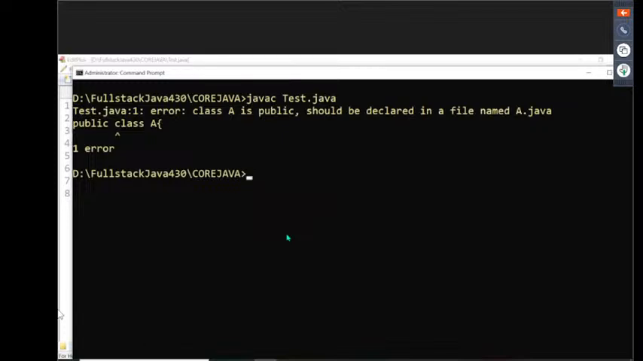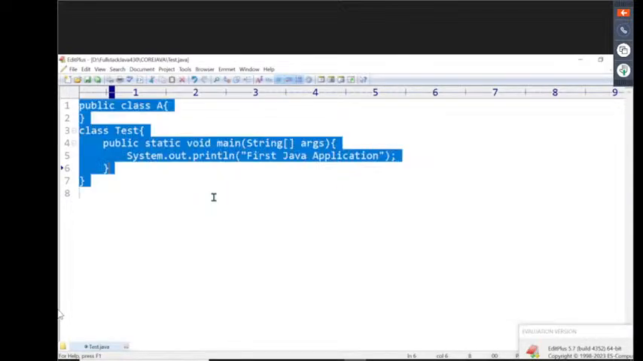Class A is public, should be declared in a file named A.java. Got it or not? Class A is public, should be declared in a file named A.java. This is the message we are getting. Indirectly, what is it saying? Since class A is public, try to save your Java file with what file name? A.java. It is asking for that. So this is one point. We are getting an error, no?